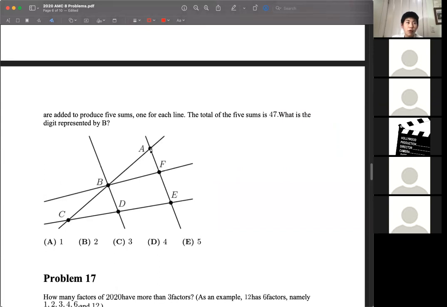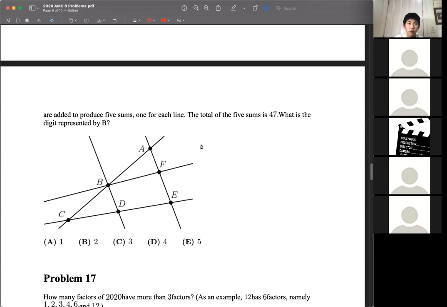So if we look at the point A, there are 2 lines passing through it, so that means that the value of A is represented twice in the sum of 47. That's just an example for A. But if we try that for all of the other ones, we'll find that every letter is represented twice in the sum, except for B, which is represented 3 times.